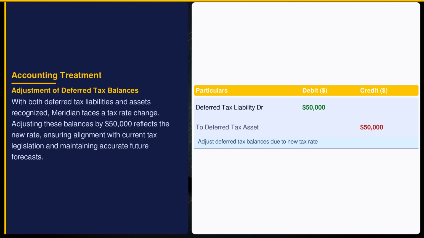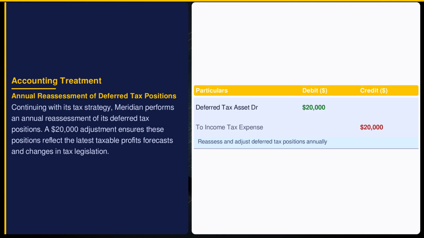Tax rate changes directly affect deferred tax calculations under IAS 12. By adjusting $50,000 between the deferred tax liability and asset, Meridian ensures its financial statements accurately represent future tax obligations and benefits, facilitating better financial planning and investor confidence. Annual reassessment of deferred tax positions is crucial. It incorporates changes in taxable profits and tax laws, ensuring financial accuracy.